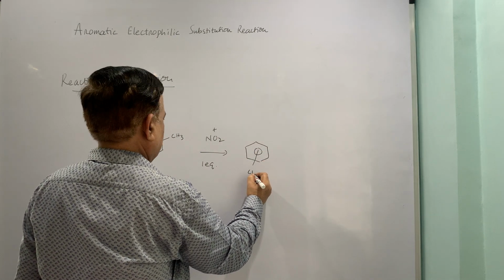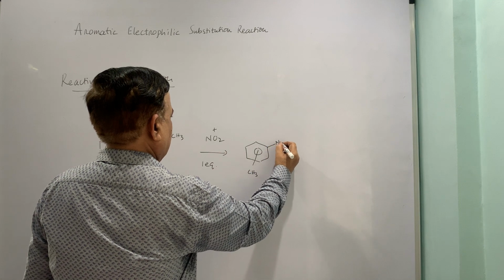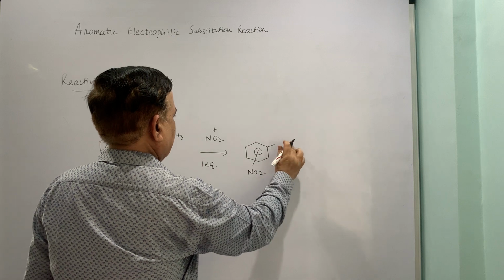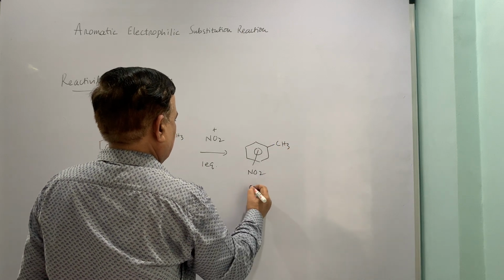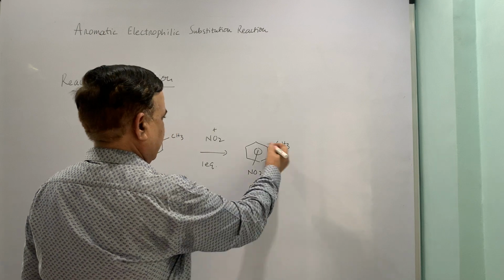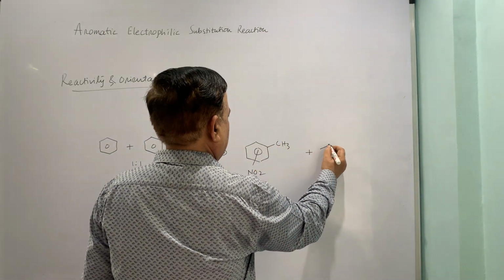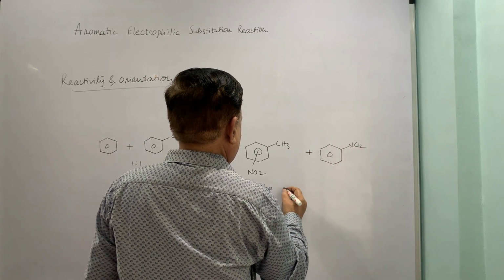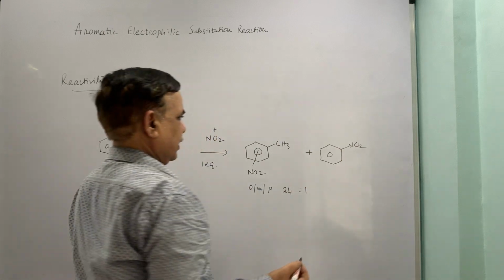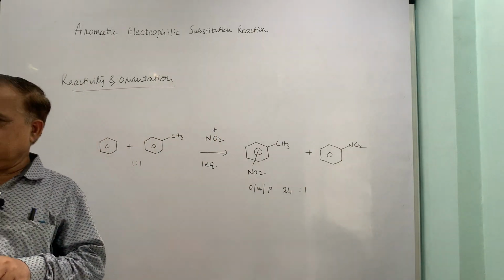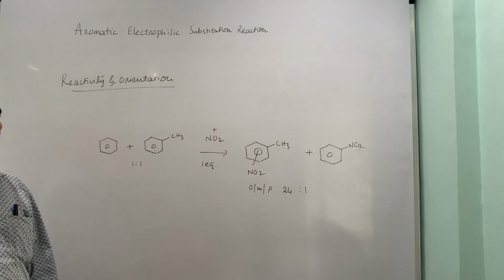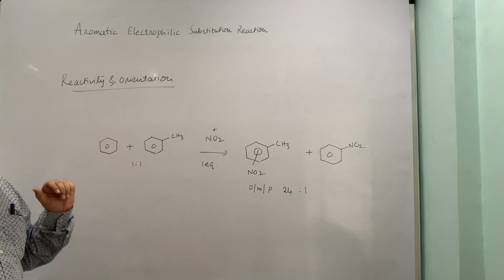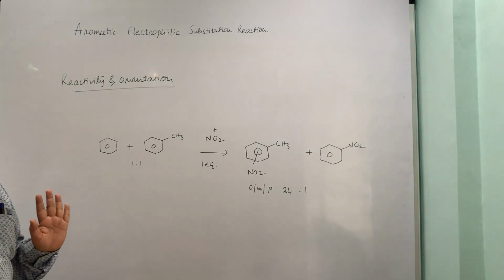I am putting NO2 here and CH3 here. So NO2 can be ortho, meta or para with respect to CH3, and this is nitrobenzene. So this is 24:1, that is the proportion. So nitration of benzene is happening at a lower rate than that of toluene. That means toluene is more reactive than benzene by 24 times.